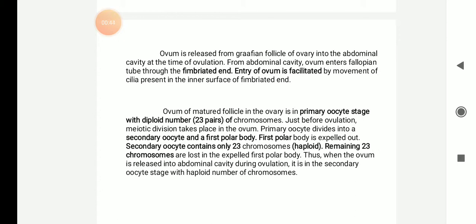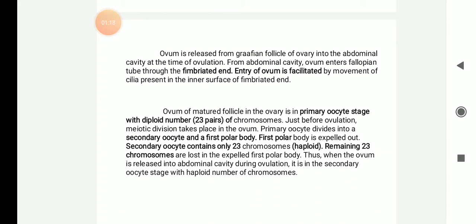The ovum, the matured follicle in the ovary, is in the primary oocyte stage with a diploid number. Inside the follicle of the ovary, the ovum is in a diploid stage, that is, 23 pairs of chromosomes are present. Just before ovulation, it will undergo meiotic division, where the number of chromosomes will be reduced and two daughter nuclei are produced.